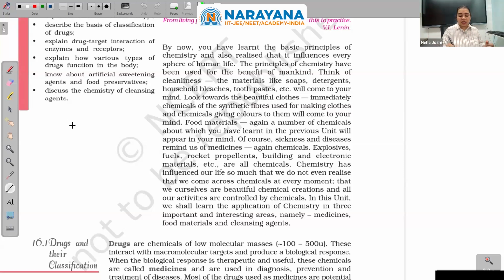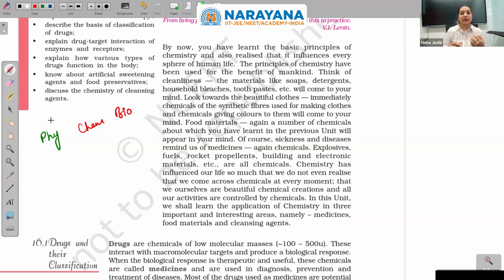Because if you see, initially, whether it was physics, chemistry, or biology, they were all together. But for the purpose of simplifying the overall science so that we can get into the depth, one person cannot get into the depth of all three at the same time. Physics, chemistry, biology, one person cannot have the depth of all three.